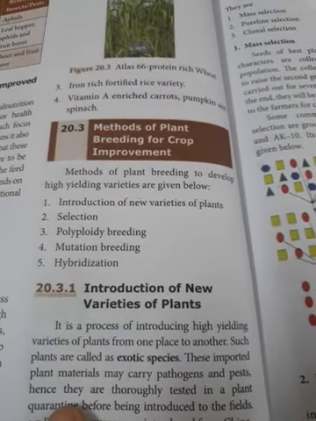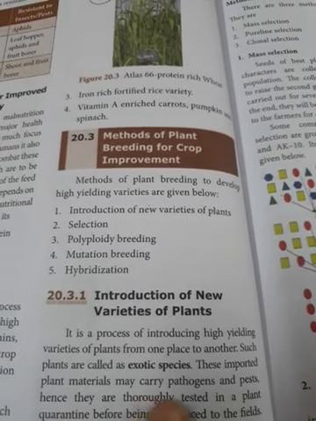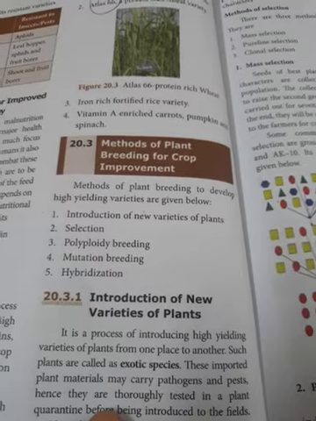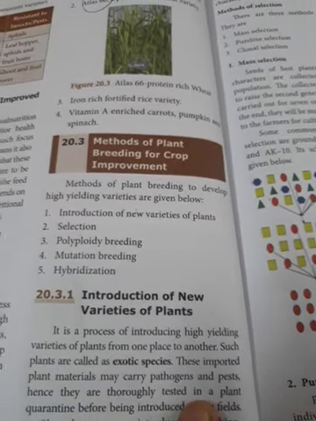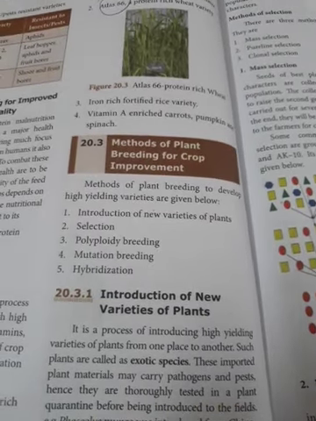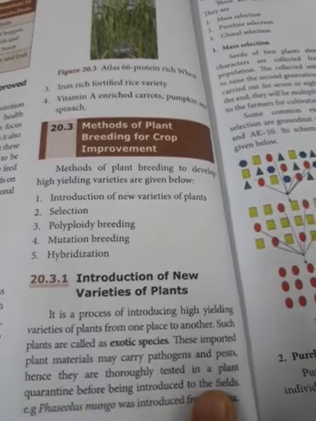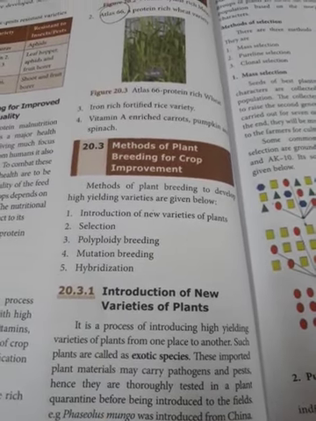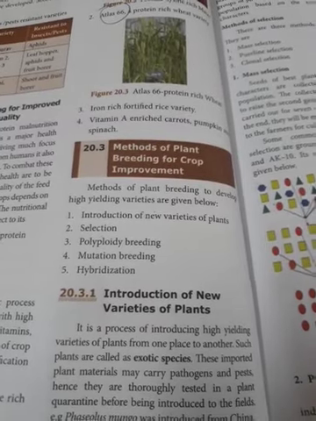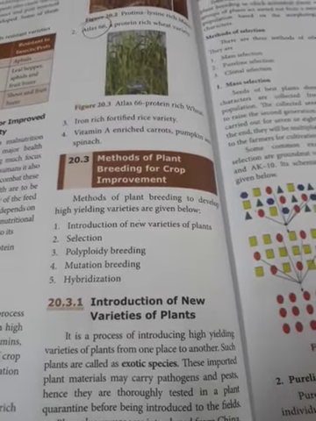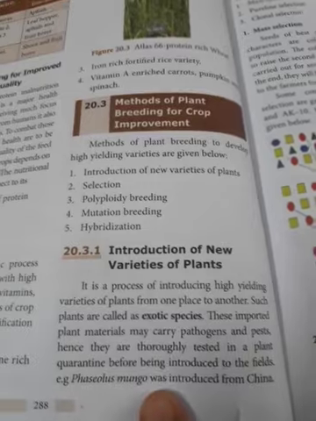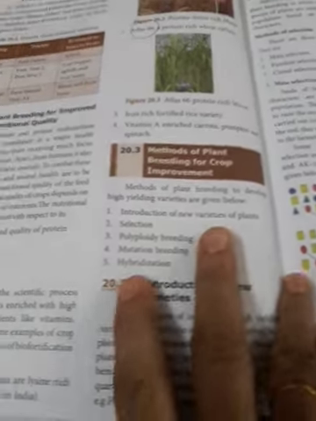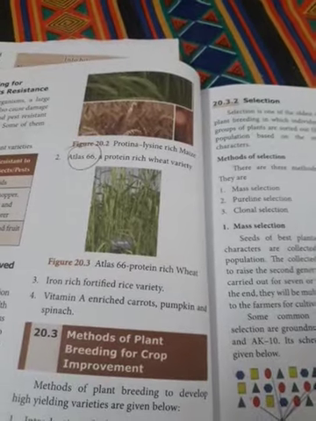These imported plant materials may carry pathogens or pests. Hence, they are thoroughly tested in a plant quarantine before being introduced into the fields. One such example has been given that has been introduced from China: Phaseolus mungo, mung variety dal paruppu has been introduced from China. This is the first method, introduction of